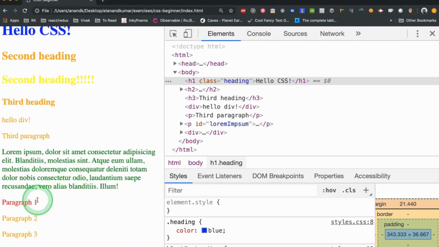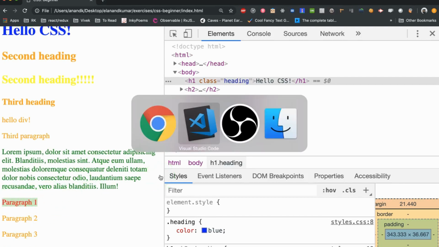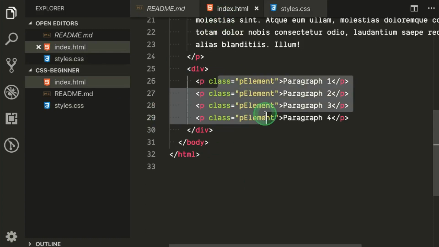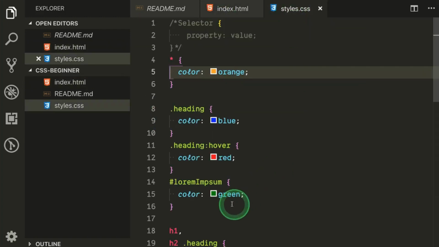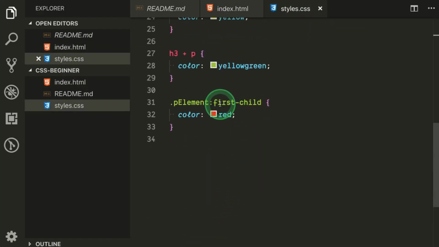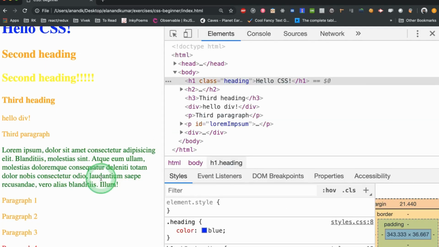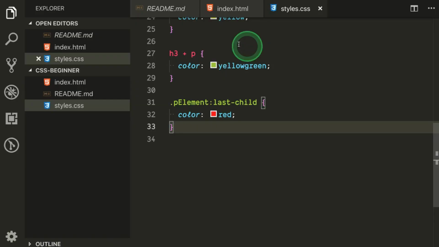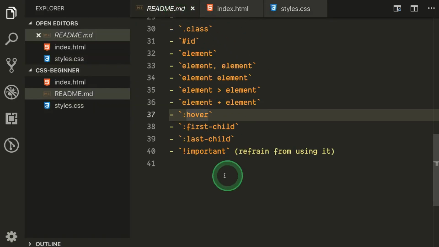Now you see the first child of this particular div element, the paragraph, gets the color red. Similarly, if I do this as last child, it should be red for the fourth one. This is how you use first child and last child.